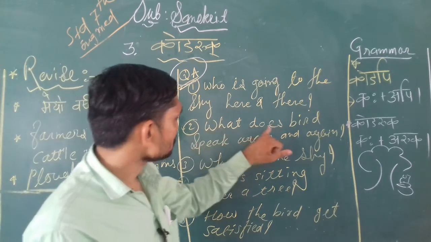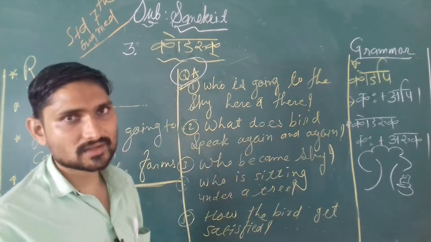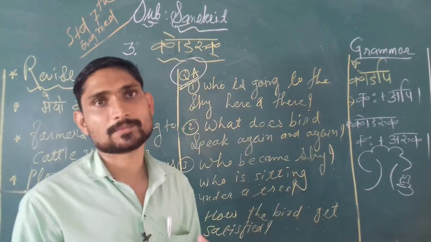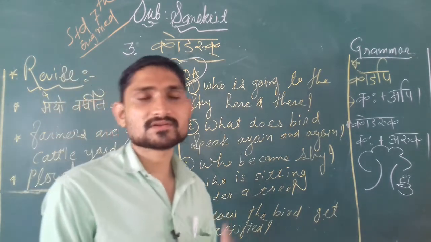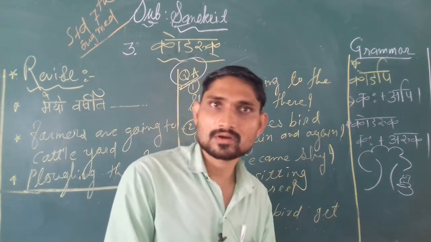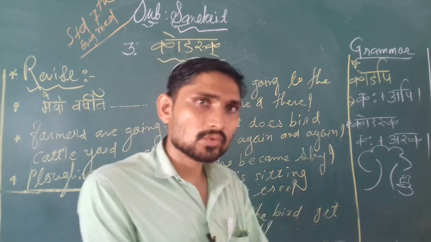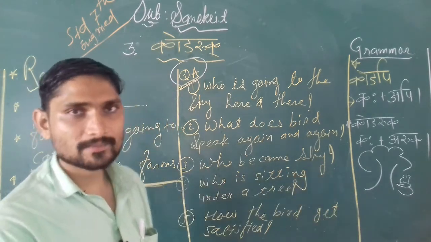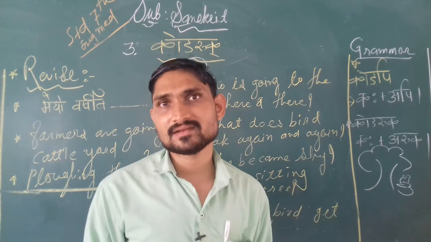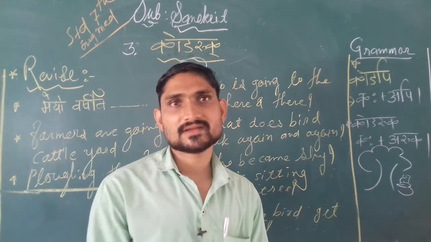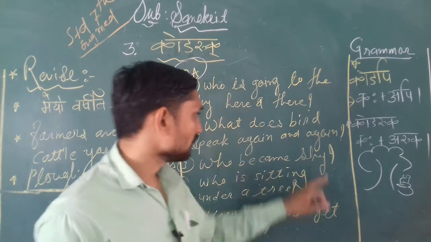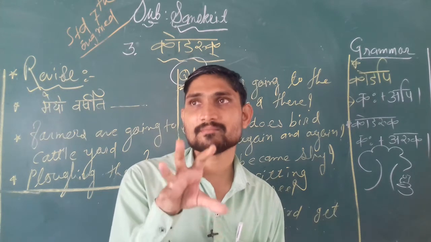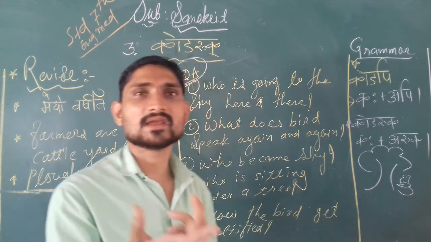Question 2, what does bird speak again and again? Okay, which question asked by bird again and again? This question is asking like this students also. A bird is asking one question again and again, that in Sanskrit Koaruka, Koaruka, and in English who is healthy, who is healthy. Another third, who became shy, students, okay. Shy means sharma jana. So who became shy? That way we have to say that bird became shy, because people makes fun to him, so bird became shy.